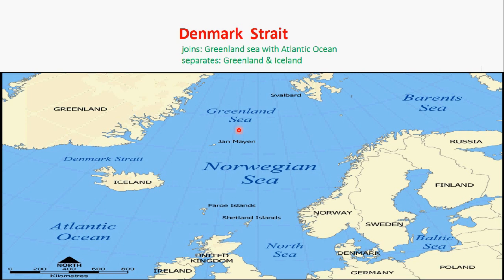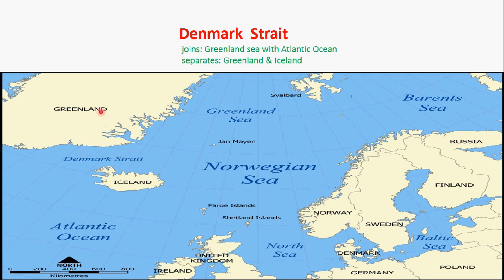Another strait is Denmark Strait. Denmark Strait joins Greenland Sea and Atlantic Ocean. Greenland Sea is here and southward is the Atlantic Ocean. So Atlantic Ocean and Greenland Sea are joined by a small strait that is known as Denmark Strait.